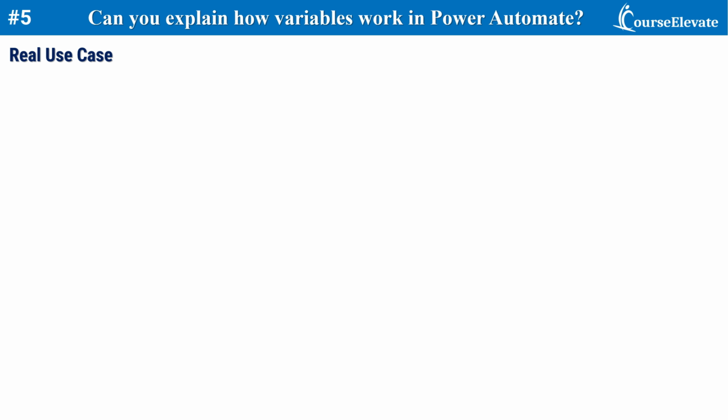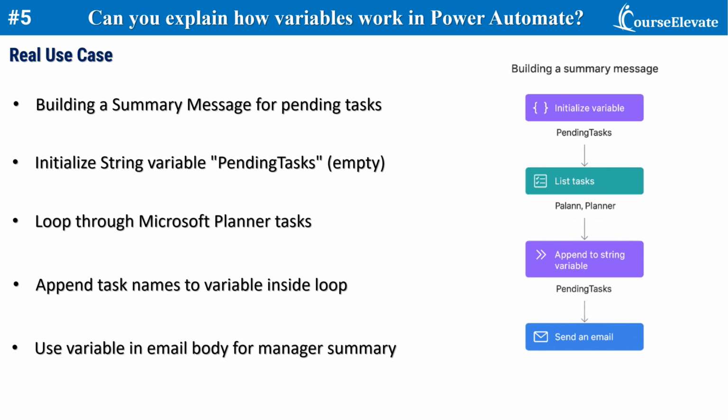Let's have a real use case. So imagine you want to send a daily summary email of all pending tasks in Microsoft Planner. So we will start this by creating a pending task variable. So this will be of string type.